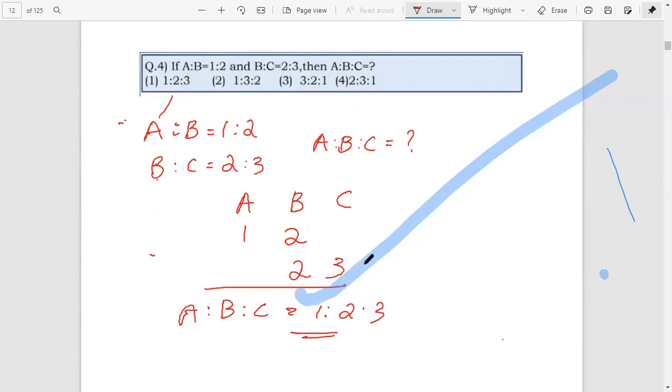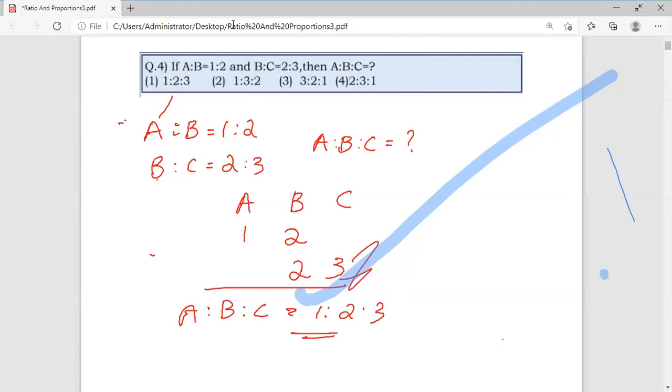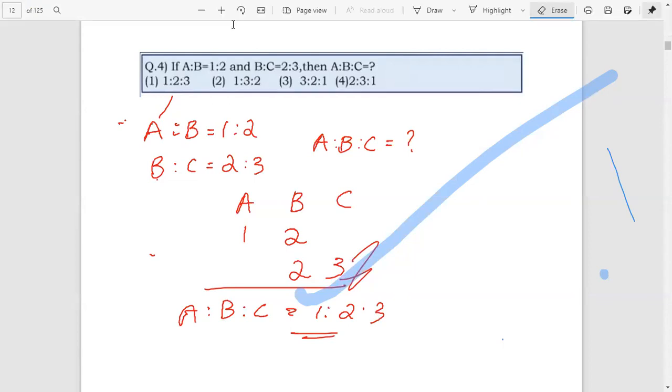You have a line on the screen? Yeah. Okay, I will just erase it. It is fine, sir.